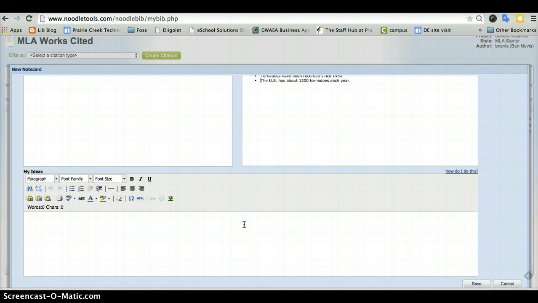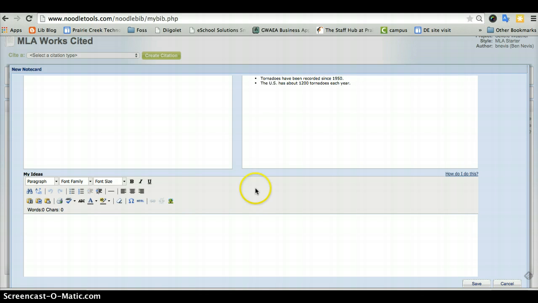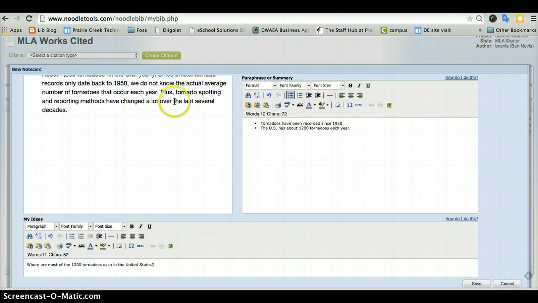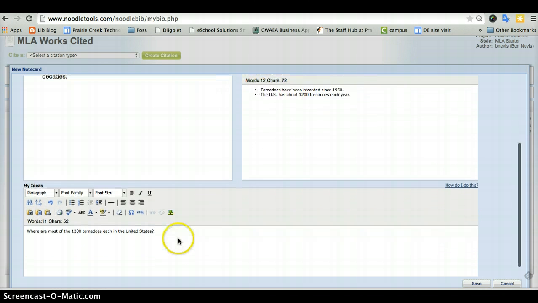And then there is this box you can use too about your own ideas. One question I'm having is about where are most of the 1,200 tornadoes each year in the United States. So I'm curious where those 1,200 tornadoes happen. What part of the United States? So if I have other questions that come up from the information I found, I can put those down here in my ideas. I'm also curious about